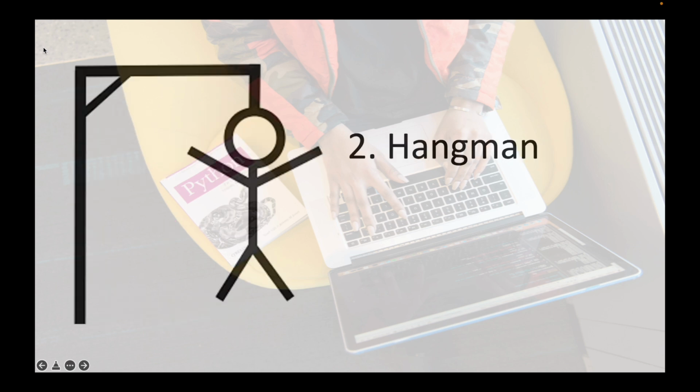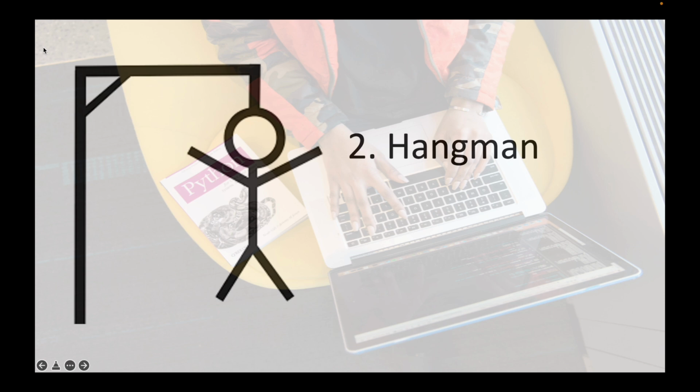Now number two is Hangman. The person is hanging, not in real life, it's a game. There are words, and you guess a letter, for example A or B. If it's a correct letter, then it will be added in the fill in the blank in the sentence. But if it's not a correct letter, then you draw, for example, first a face, or one part of the hand, or the body.